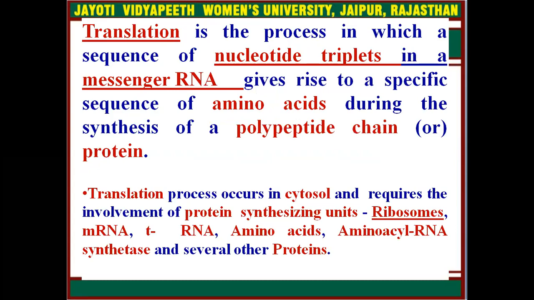So, the translation process occurs in the cytosol, as I have already mentioned in that diagram, and it requires protein synthesizing units having ribosome, messenger RNA, tRNA, amino acids, amino acyl RNA synthetase enzyme, which is basically responsible for tRNA and amino acid binding, and several other proteins.